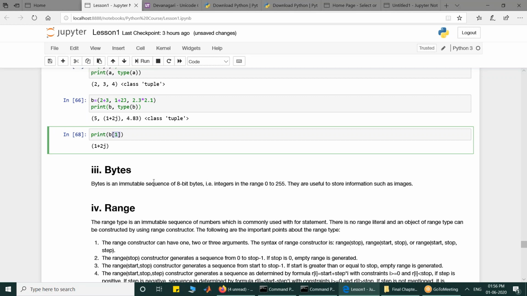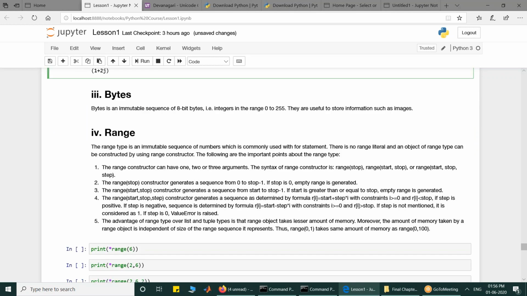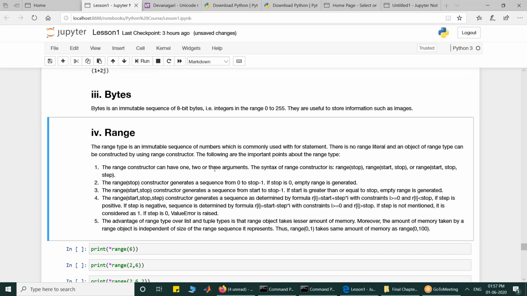The next sequence is range type. Previously range was a function, but in recent versions of Python it is added as a type. Range type is a sequence of numbers, generally used with the for statement. There is no range literal available. You cannot write it as a literal constant, but you can use the constructor for creating it. You can use it in three different ways: range stop, range start stop, and range start stop step.